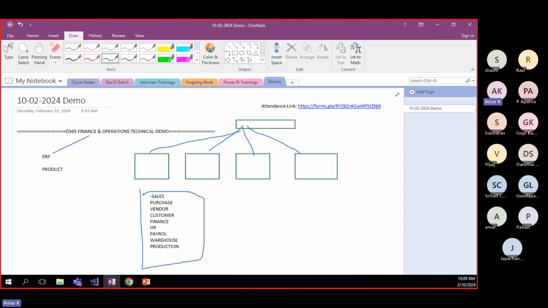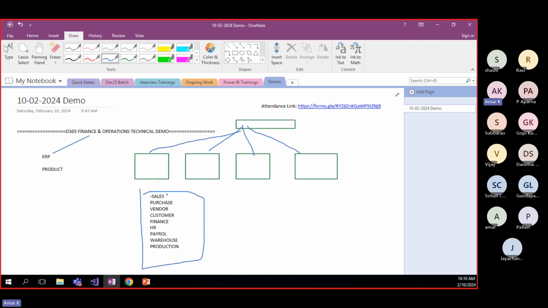It's ready, available, ready to work. So no need to go for that implementation. What Microsoft did, actually, is this product was developed by another company, the Damgaard company, a Danish company. After that, IBM acquired it. From IBM onwards, Microsoft acquired it, guys. I will give the link of the history of Dynamics 365. You can go through it.